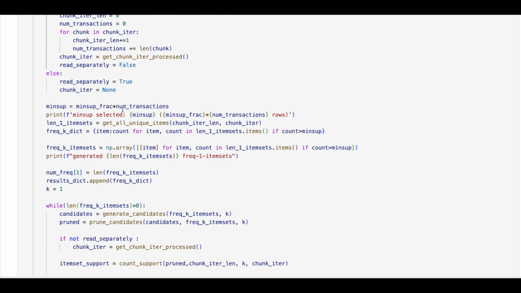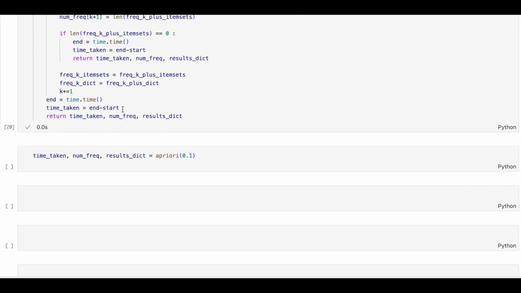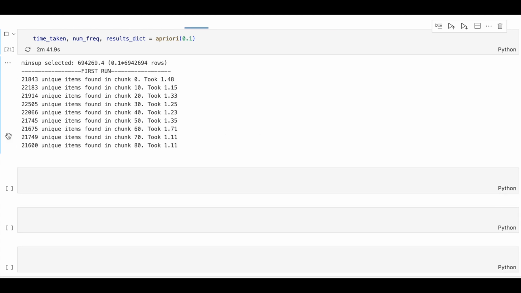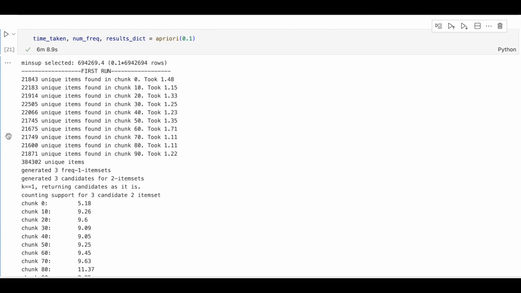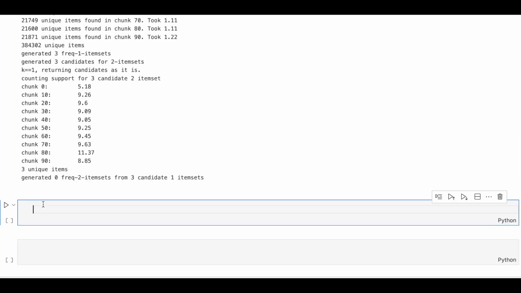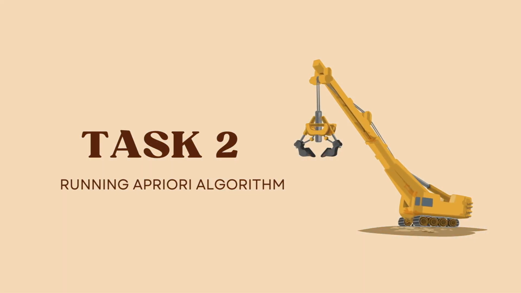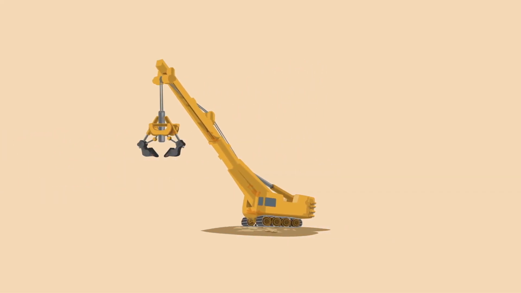We will now do a demo of our algorithm on the Yelp's review dataset. We can see that the extremely large dataset of 6.9 million rows is being read in chunks. Now we'll move on to task 2, where we'll run our algorithm on the different datasets.